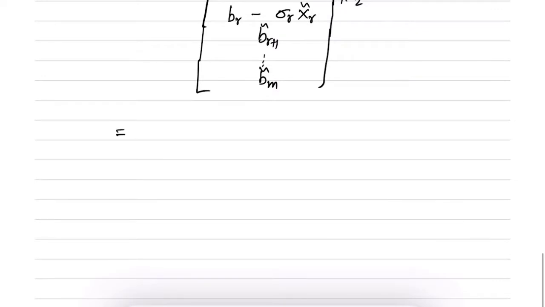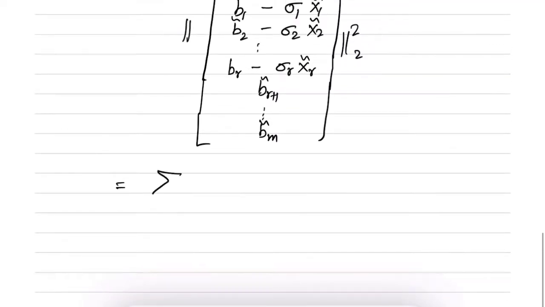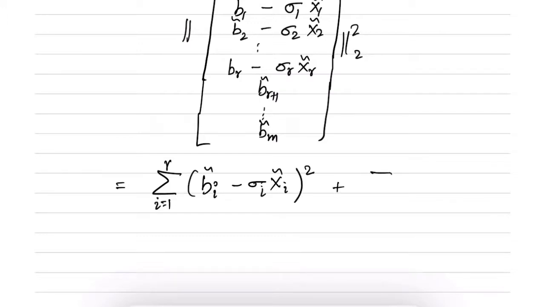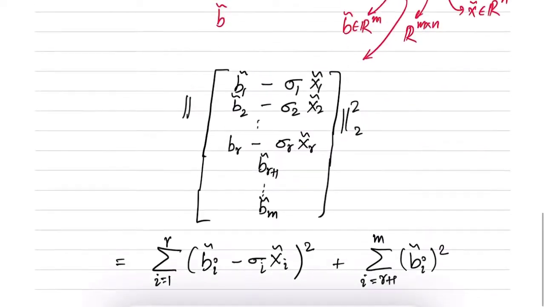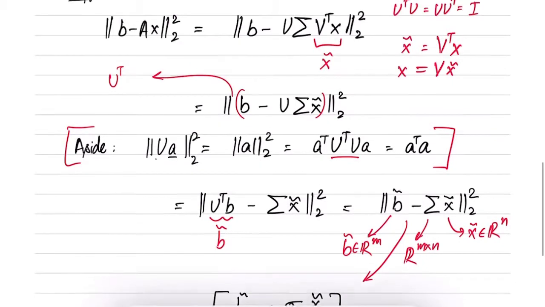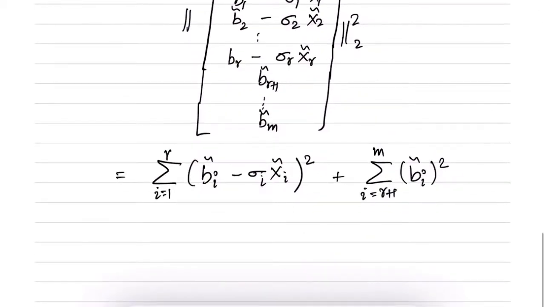So if you expand this, you can write it as summation over i equal to 1 to r of (bi tilde minus sigma i times xi tilde) square, plus summation over i equal to r plus 1 to m of bi tilde square. Right, so whatever we started with, norm square of Ax minus b, we have now written in this form.